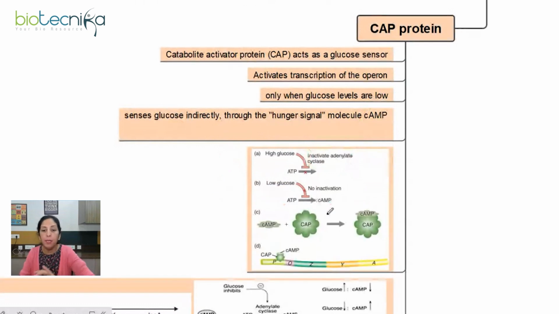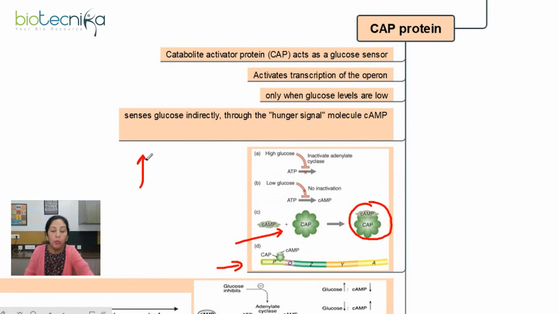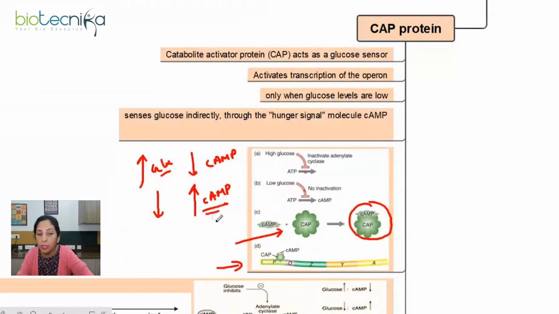Now this cAMP will be binding to the CAP protein, and this assembly of cAMP and CAP will turn active, and it will be binding to the CAP binding site over the Lac Operon, and it will act as the activator, right? So what we have learned is that when glucose is high, remember, cAMP will remain low, and if glucose comes down, the cAMP level will increase, and it will bind to the CAP protein and turn it active.